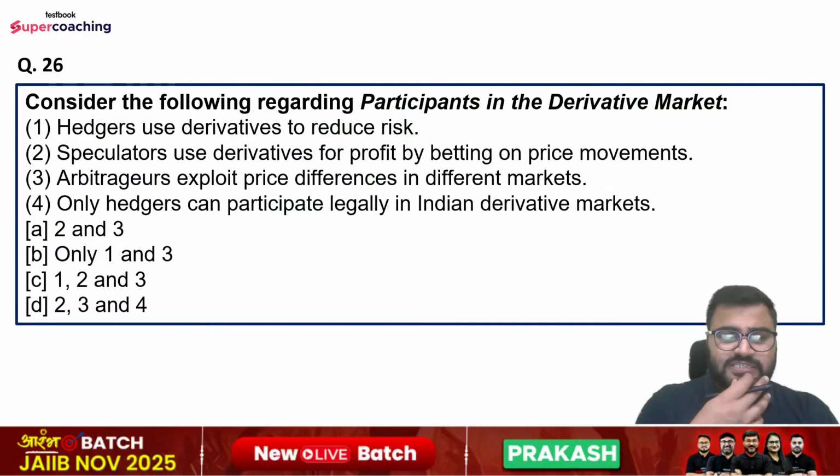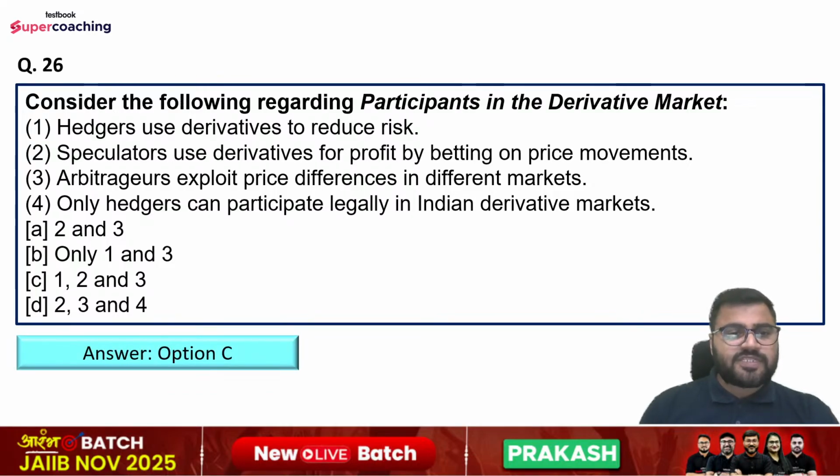Question number 26. Consider the following regarding participants in the derivative market. Statements are: hedgers use derivatives to reduce risk. Speculators use derivatives for profit by betting on price movements. Arbitrageurs exploit price differences in different markets. Only hedgers can participate legally in Indian derivative markets. Options are second and third, first and third, first, second, and third, or second, third, and fourth. So tell me guys, you all have to participate along with me in the chat box. So do let me know, what do you think, what can be the right answer? Right answer will be option number C, that is first, second, and third only.